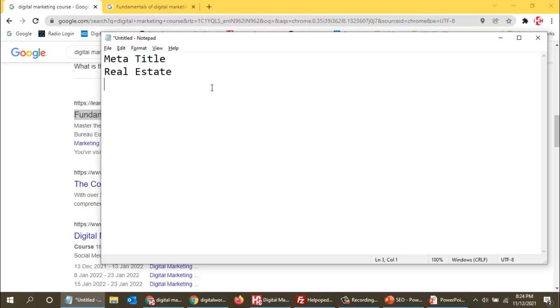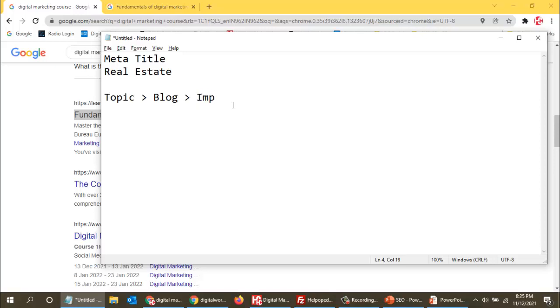Suppose I want to write a topic on that. I will first select the topic on which I want to write a blog. Then I will select the important keyword on which I want to write.